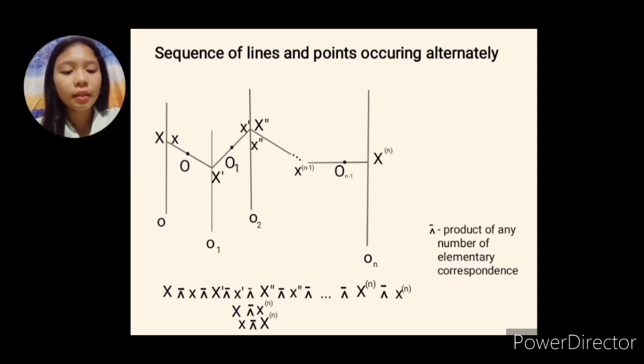So that means here, the symbol of this is not just like that, as an elementary correspondence in this part. So here, we regard it as a product of any number of elementary correspondences, okay? So the transformation here, what I showed you.